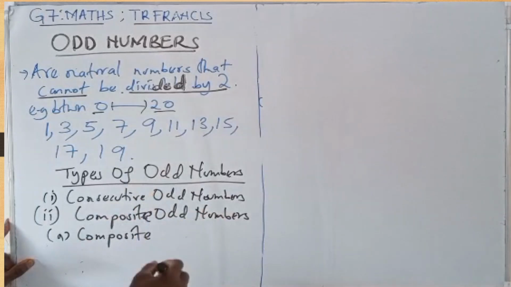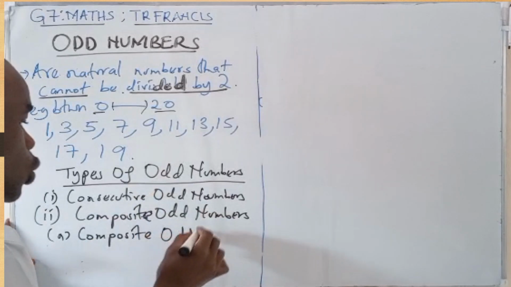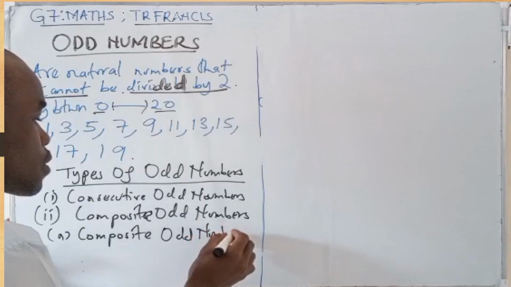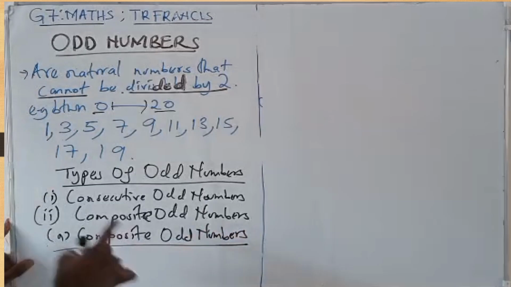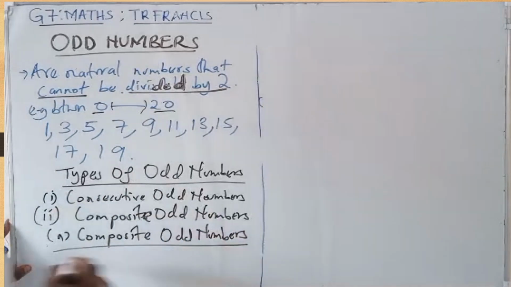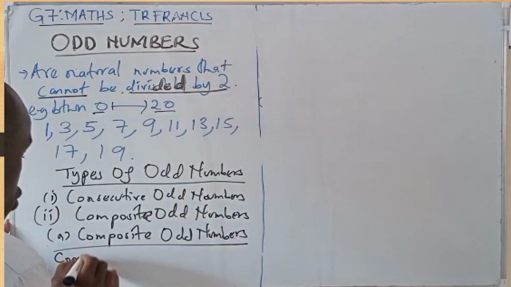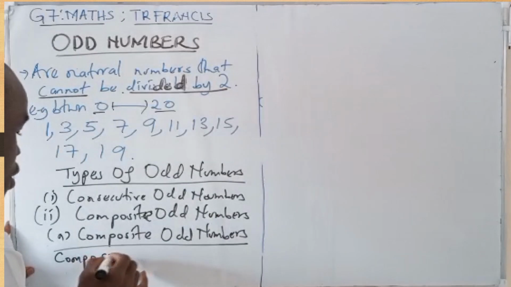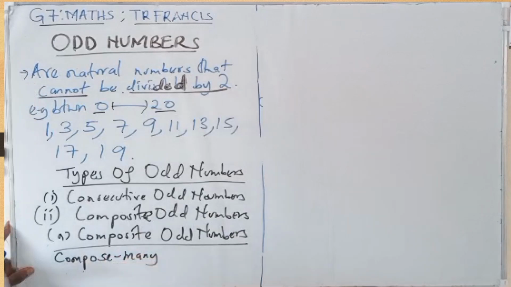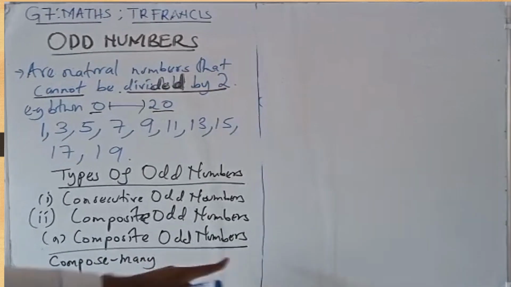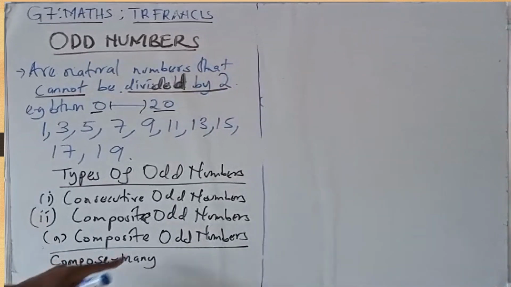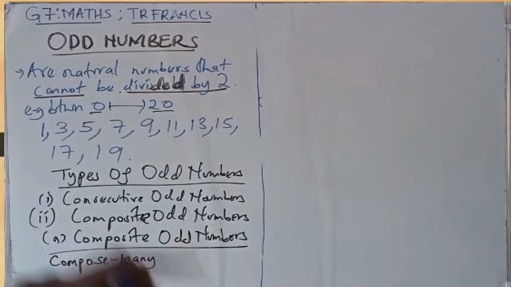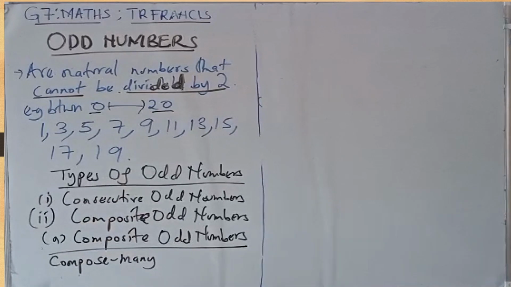Composite comes from the word compose, which means many. So composite odd numbers are odd numbers that have many divisors.